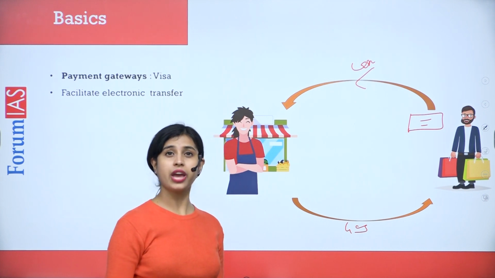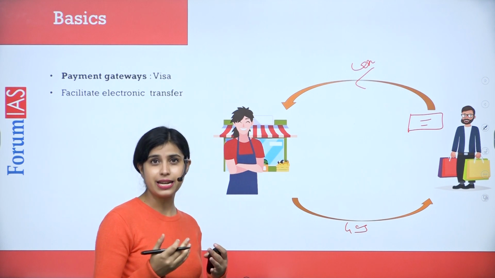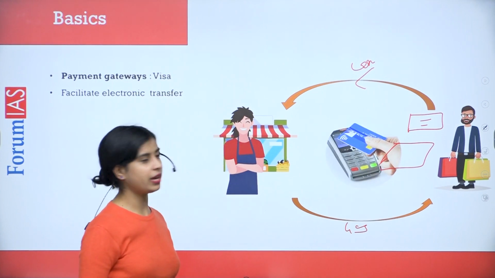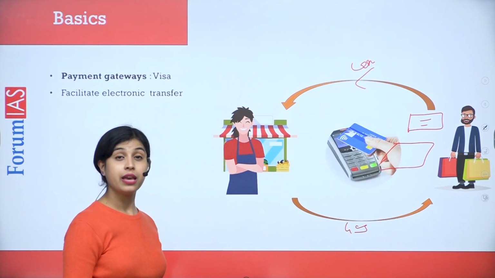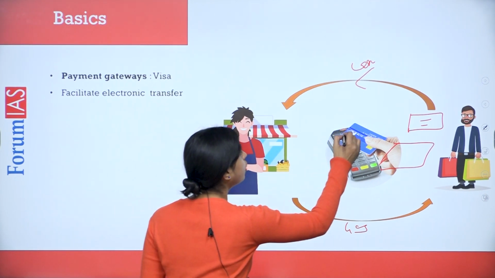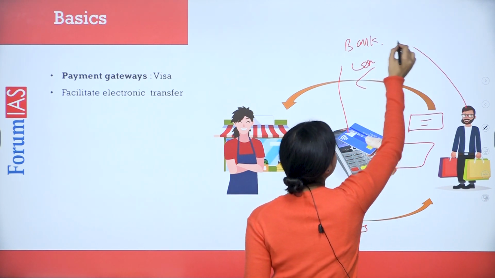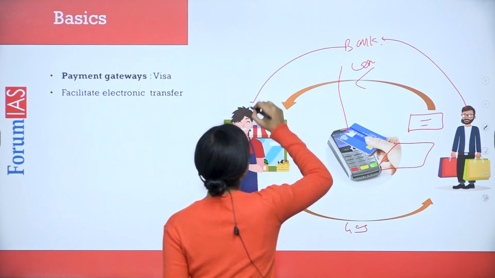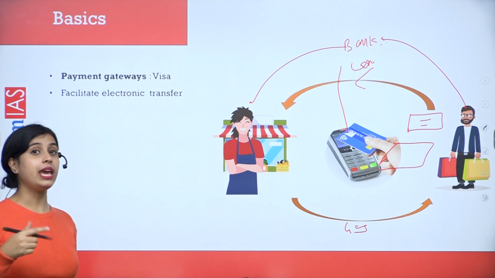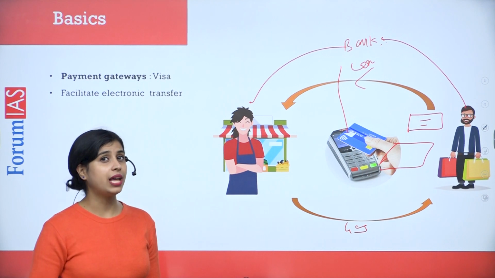But what if he runs out of cash? In such a case, this might have been a problem in primitive time, but in present time, he can do the same payment using cards. He only will have to use a card and the payment will be done. However, this is not as easy as it sounds, because when that happens, the bank plays the role of an intermediary. He makes a payment to the bank and the bank makes a payment to the merchant overall. Now, the bank is going to charge a fee for it. From here, the MDR is going to play a larger role. But even now, this is not as simple as it sounds.